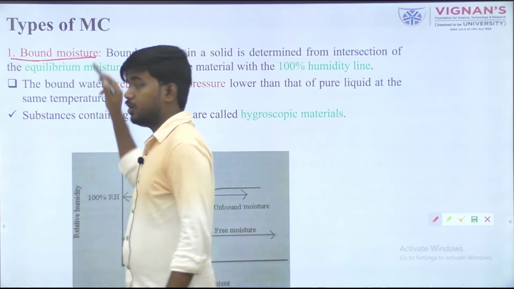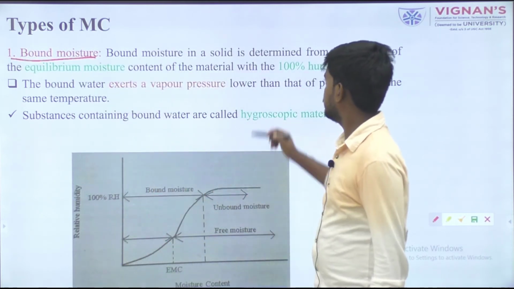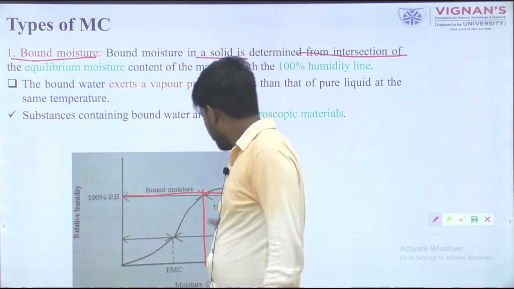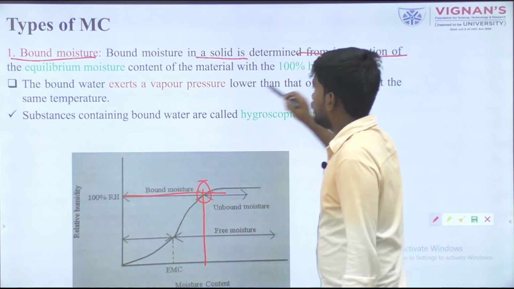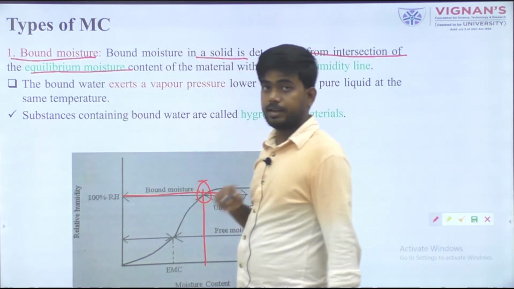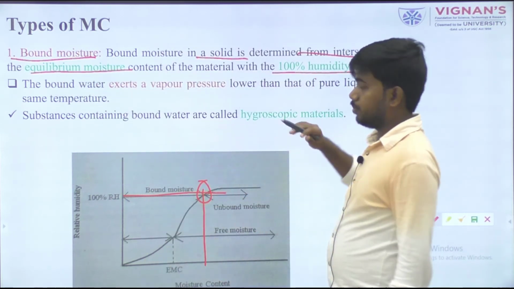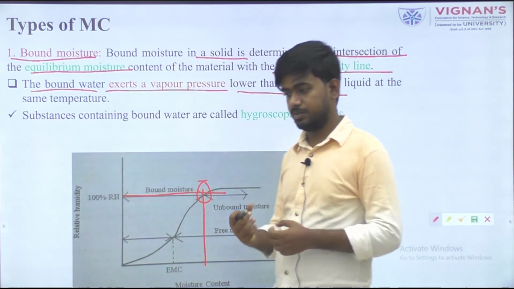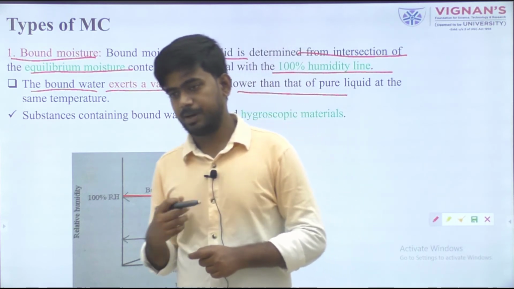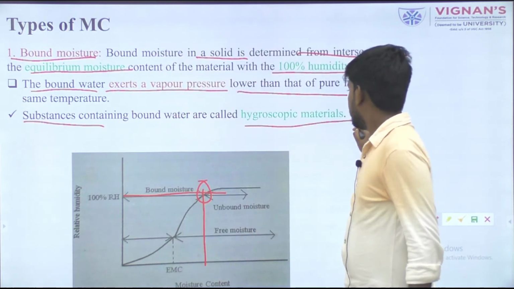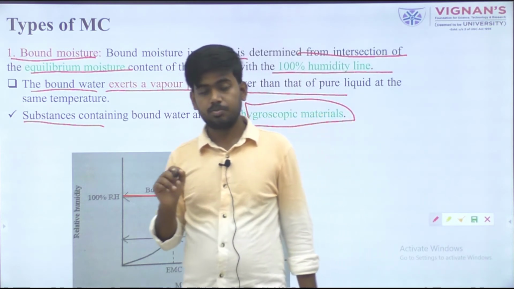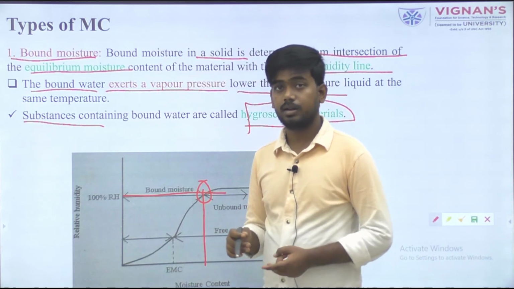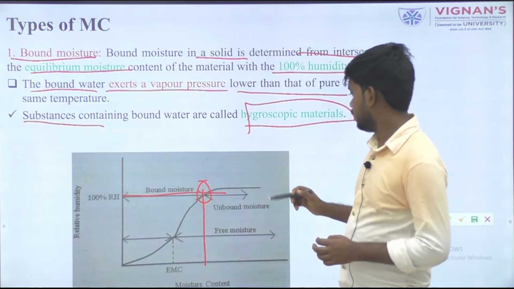First one is the bound moisture content. What is bound moisture content? As I told, the intersection of this relative humidity line with the equilibrium moisture content represents the bound moisture content. One thing you need to remember, this bound water gives us lesser vapor pressure. Hygroscopic material is that type of material which contains a high amount of bound water.